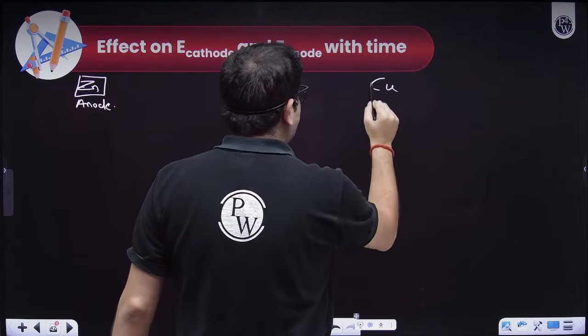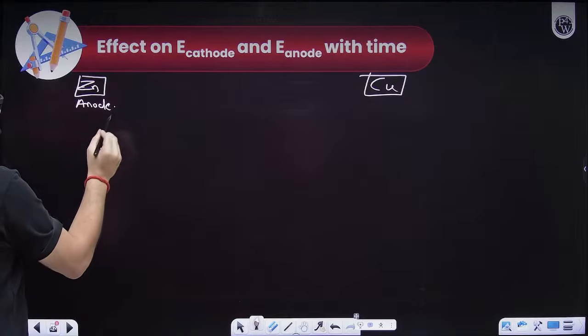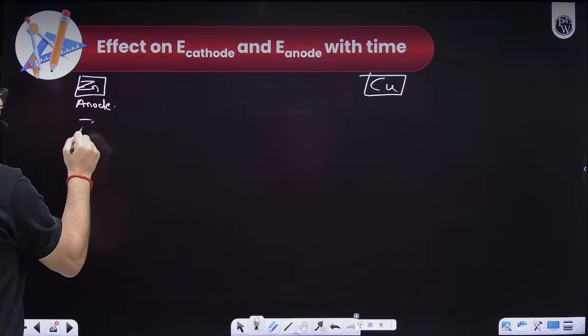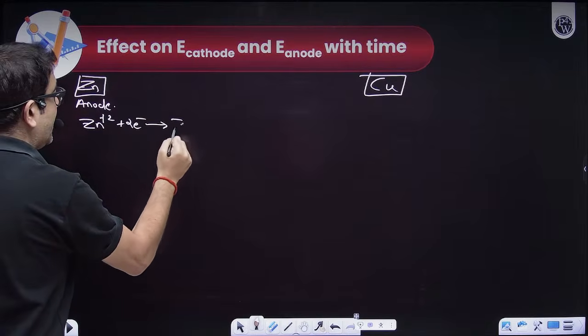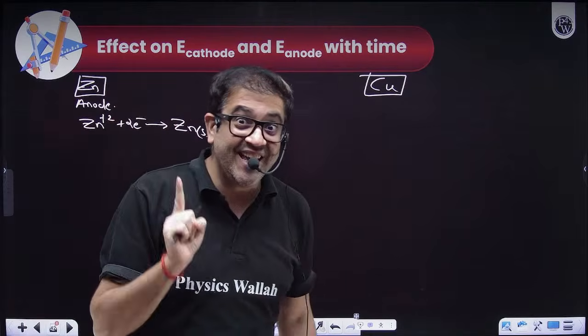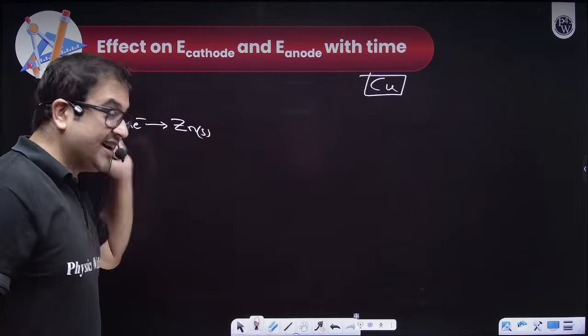Let me write the electrode potential for them independently. For zinc, definitely I know Zn plus 2 takes two electrons and will form solid zinc. This is a reduction, although zinc is getting oxidized. But what we compare is the electrode potential. What is electrode potential? Reduction potential.